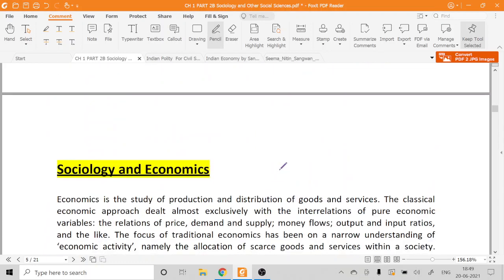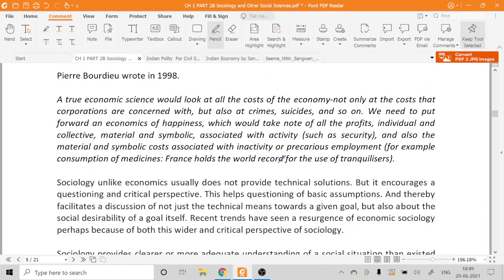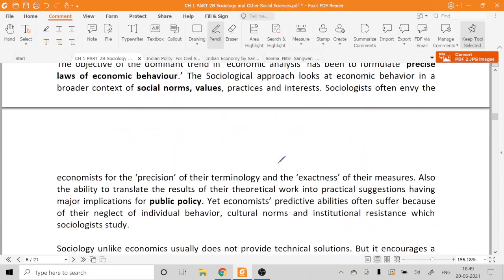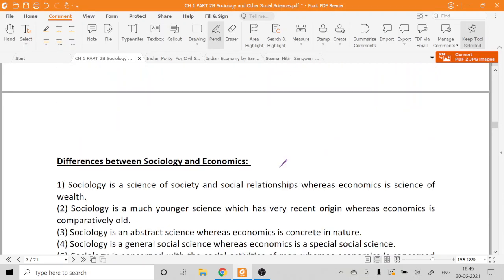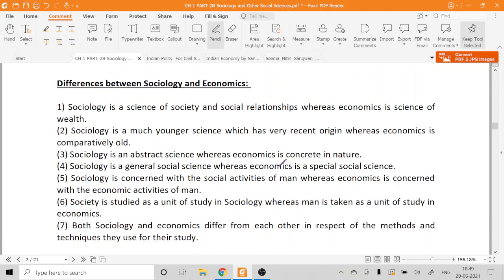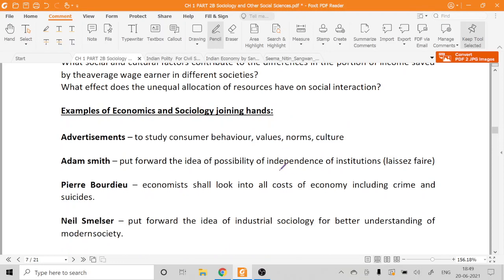In lecture number 4, I had already talked about sociology and economics, so we will not repeat this. You have already got the notes, so you can go through the notes and give a thorough, proper reading. I'll give you the questions and you need to write the answers. I hope you have understood sociology and economics. We are not repeating it as of now. So please go back to lecture number 4, and in the last part we have already discussed sociology and economics.